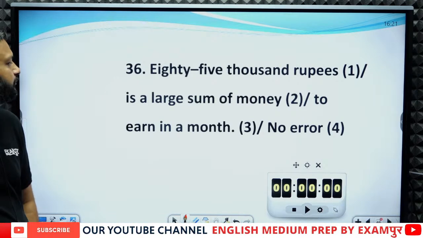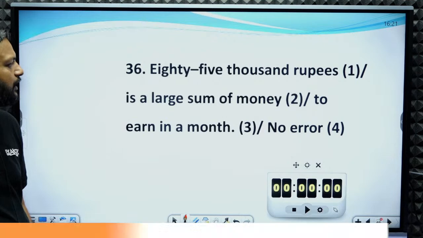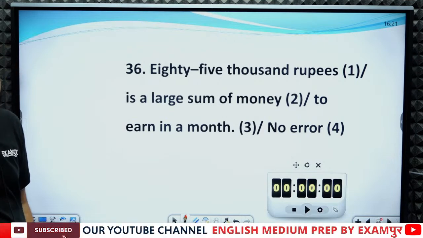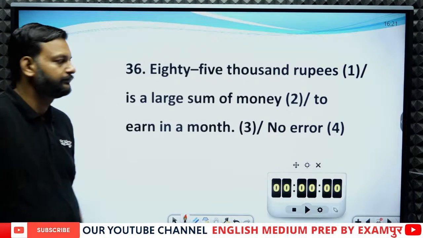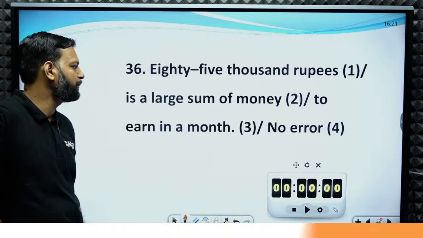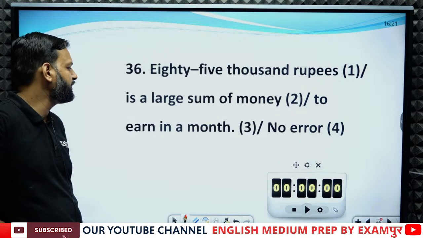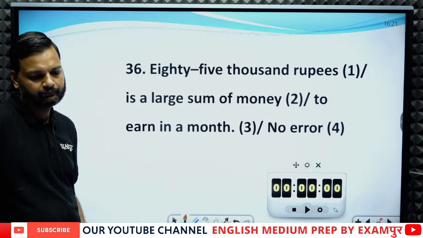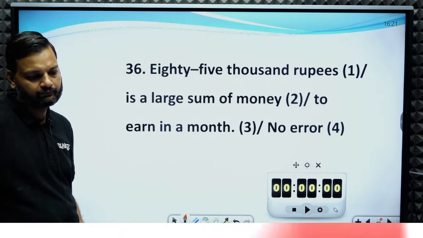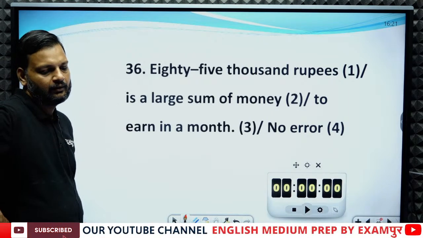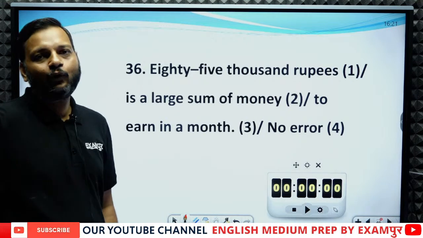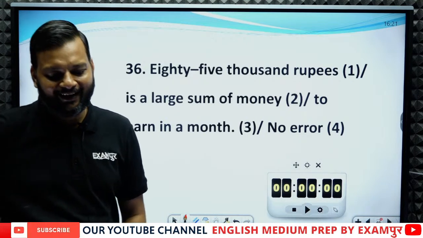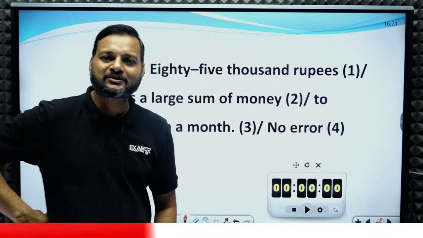₹85,000 is a large sum of money. What is the error? 85,000 rupees is a large sum of money to earn in a month.